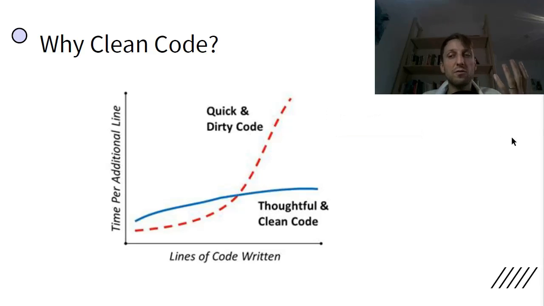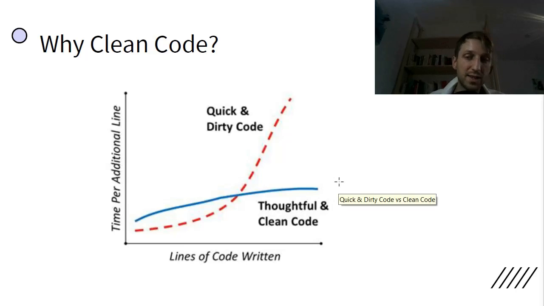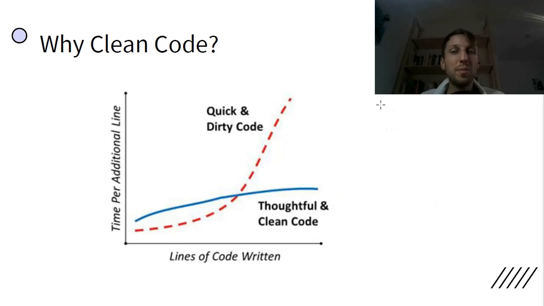There are many reasons for this. One of them is backward compatibility. Every line you add can add new bugs and new dependencies in your code, so you need to resolve them. You need to make sure that every new line doesn't destroy the functionality you have already implemented in previous lines of code. Usually progress slows down over time, but if you have quick and dirty code, it slows down exponentially. The more code you have already written, the more it slows.